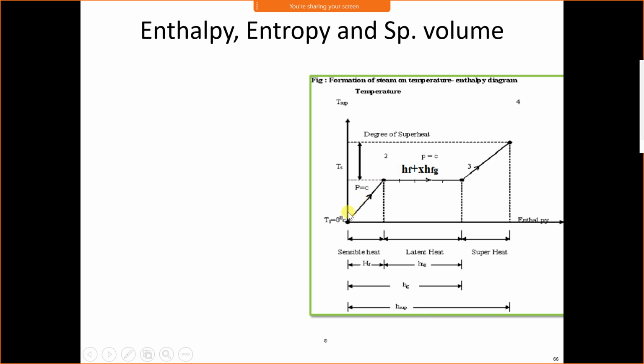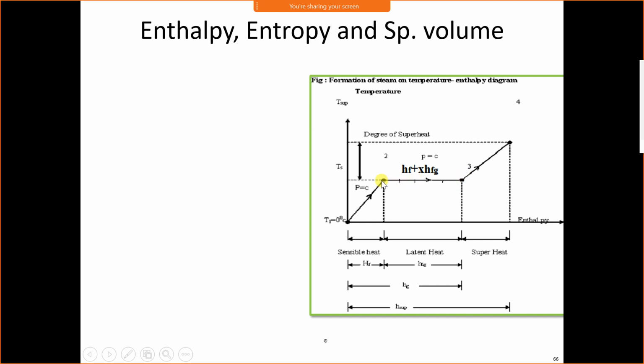At atmospheric pressure, water is heated from 0 degrees Celsius to 100 degrees Celsius, and this heat is called a sensible heat because during sensible heat temperature increases. Now here water has reached the saturated condition. Saturated condition means water is ready to convert into vapor, ready to change the phase. Now by adding latent heat, water will convert into vapor.